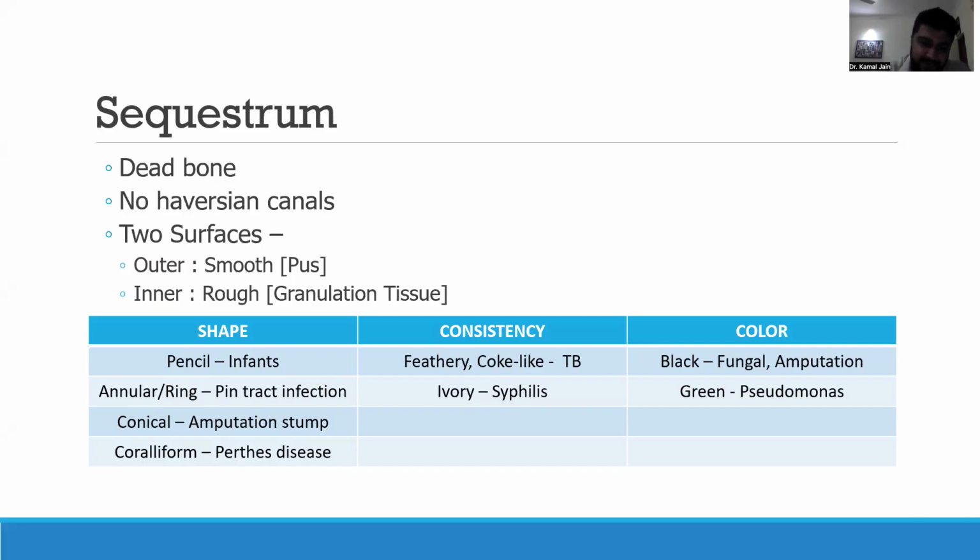So this is a high yield table that you need to remember for your exams, basically defining the different types of sequestra that can present in different conditions.